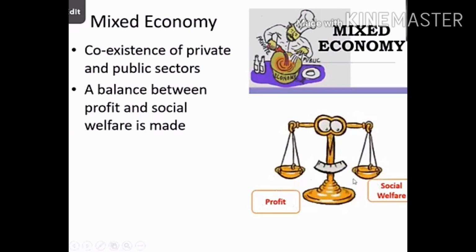The same example I'll give you with the airlines. See, Air India is a government run company, whereas you have seen SpiceJet, IndiGo, and all these companies are private companies. They provide the airline services. Now recently you have even heard about Ghodawat also in this airlines field. So this is what the mixed economy is.